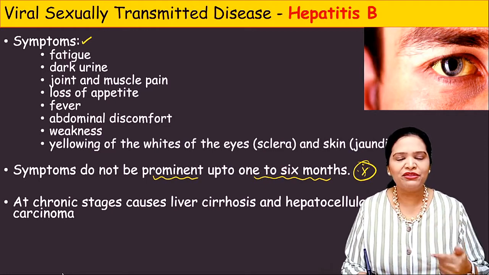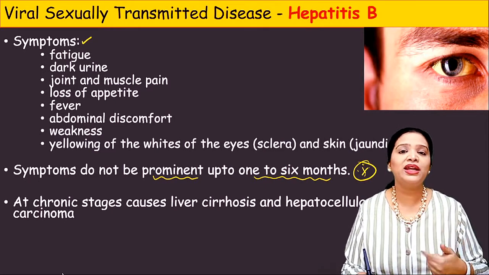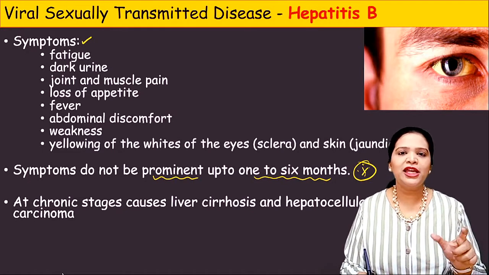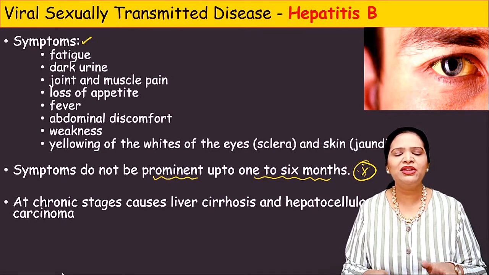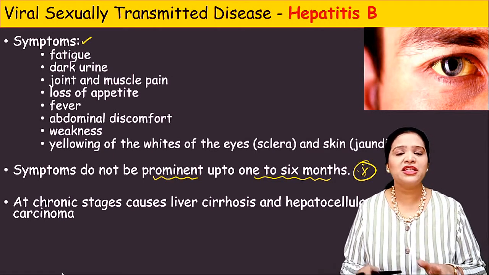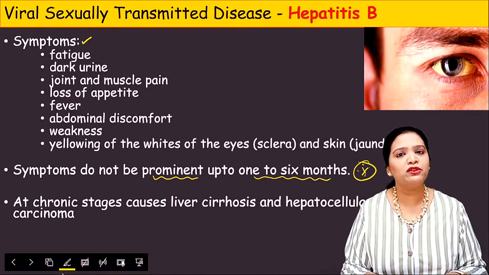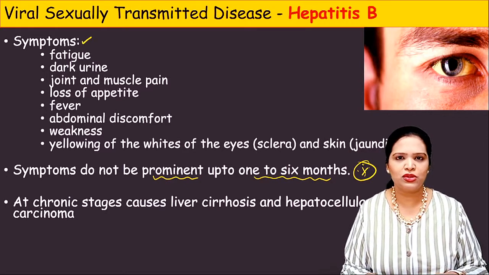It quietly multiplies and causes its damage, and only then shows its symptoms. It depends upon the immunity of a person also. If a person is highly immune, he will not have symptoms for a maximum of 6 months. If his immunity is moderate, he will have symptoms after 4 months. So it depends upon the immunity of a person.